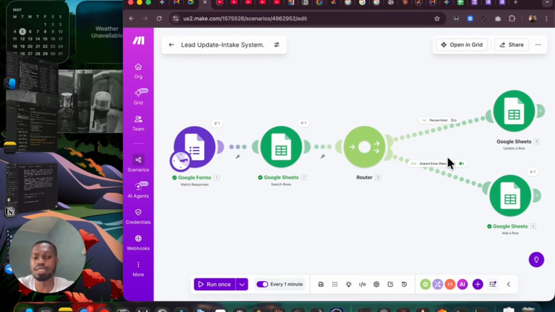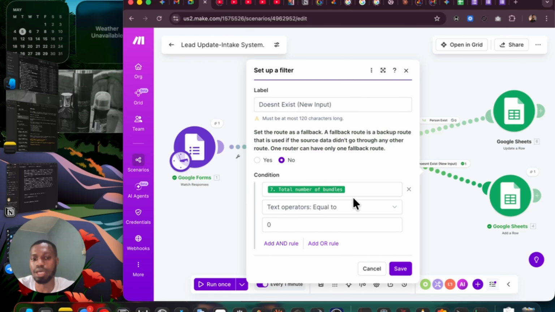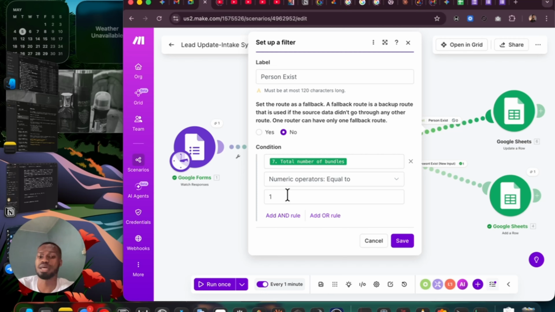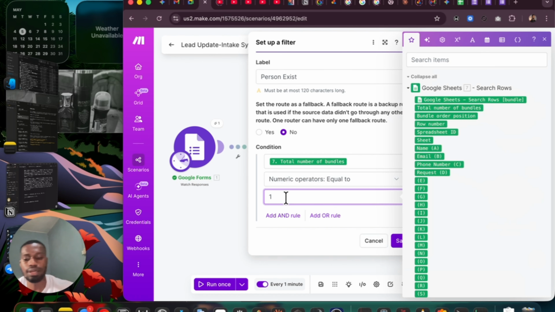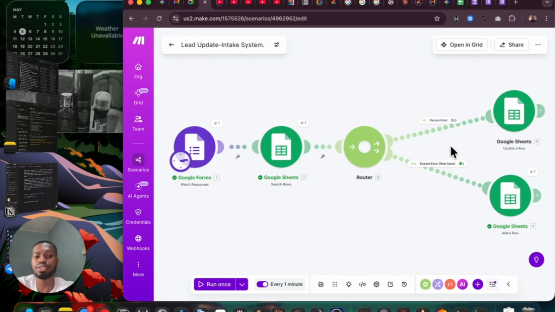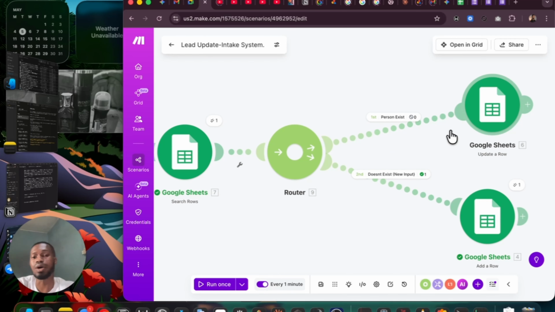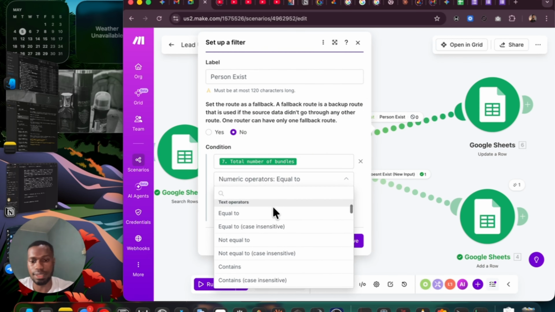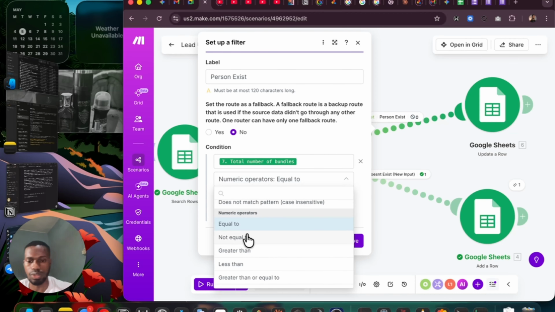So if I want to set the filter, that was why I set the filter total number of bundles here 0 equals to 0, and I set the total number of bundles here to be equal to 1. This is a numeric operator where I can use 1, I can use 2, I can use 3, I can use 4, 5, like this. I can use numbers for this. That is how the filtering works for this particular numeric operator. So you can imagine how other numeric operators work, not equal to. This is basically the reverse.